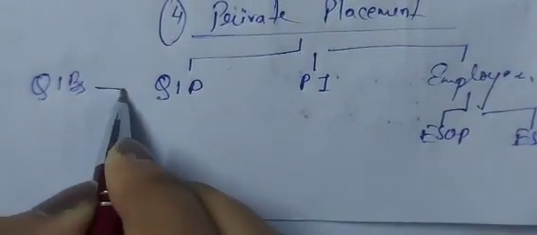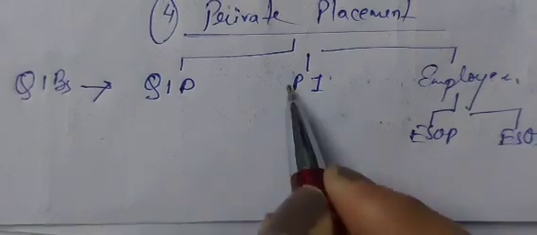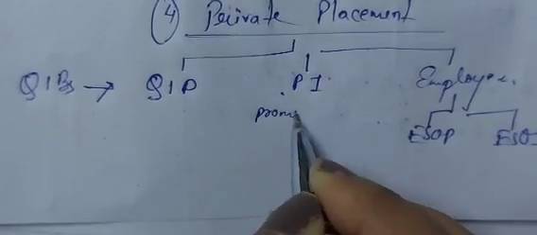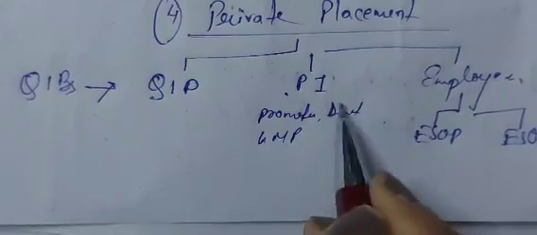Okay, now why QIP? The full form of QIP is qualified institutional placement. When shares are being issued to QIBs, qualified institutional buyers, it is known as qualified institutional placement. When shares are being issued to promoters, directors, KMP of the company, it is called preferential issue. To whom? The promoters, the directors, the KMPs. It is called preferential issue.